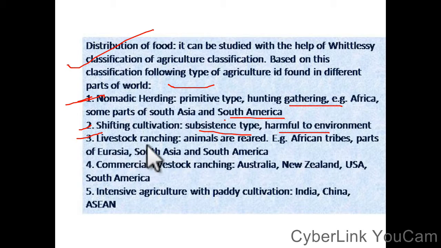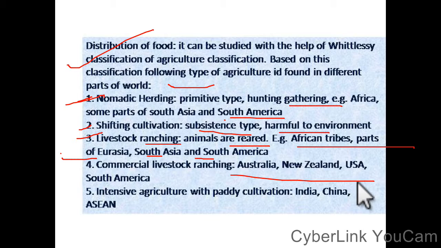Livestock ranching, where animals are reared, is practiced by African tribes, in parts of Eurasia, South Asia and South America. Shifting cultivation is harmful to the environment. Commercial livestock ranching is found in Australia, New Zealand, USA, South Africa and America.